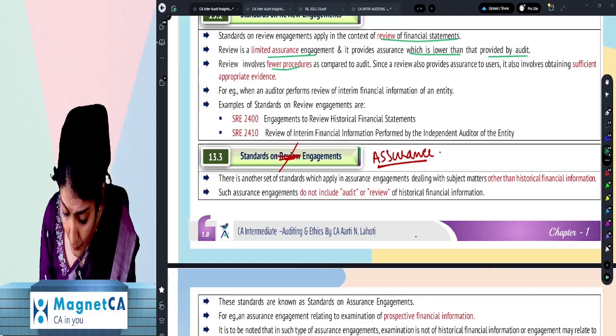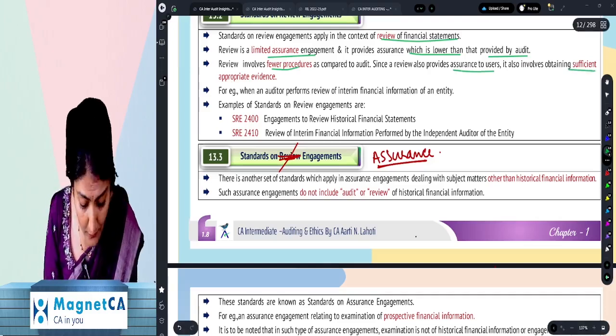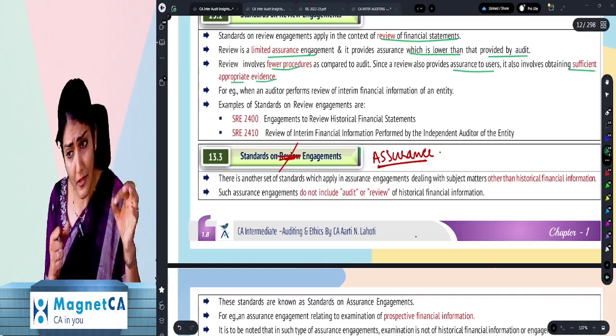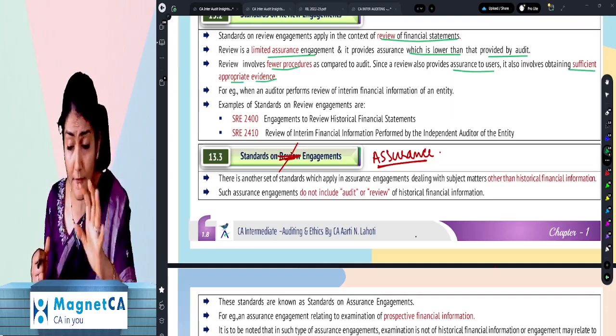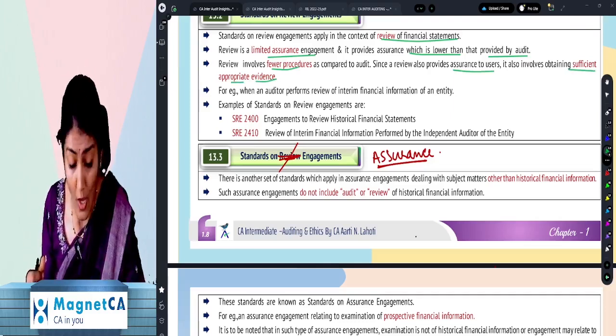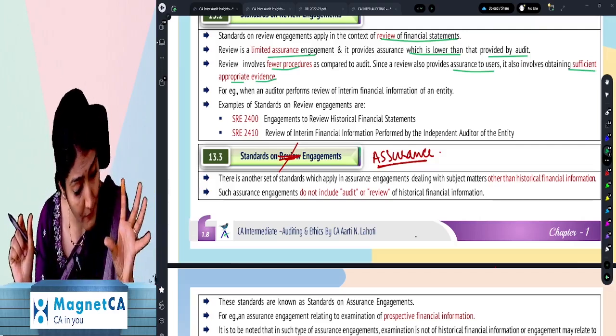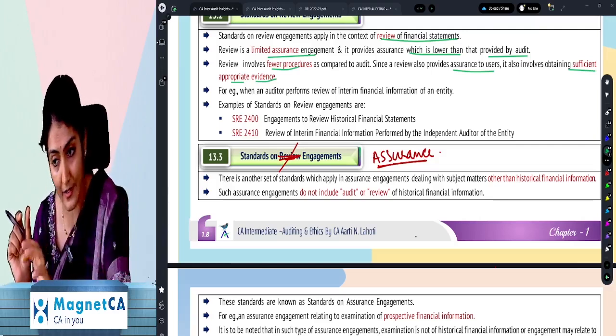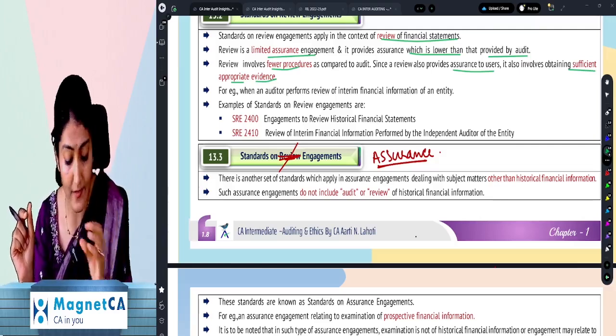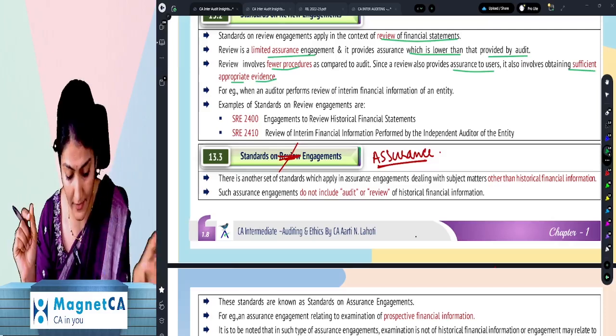And since review also provides assurance to the users, it also involves obtaining sufficient appropriate evidence, not sufficient appropriate audit evidence, and don't say sufficient appropriate review evidence. No. If it is audit, then you call it SAAE. In all other cases, you call it SAE. And a sufficient appropriate evidence.